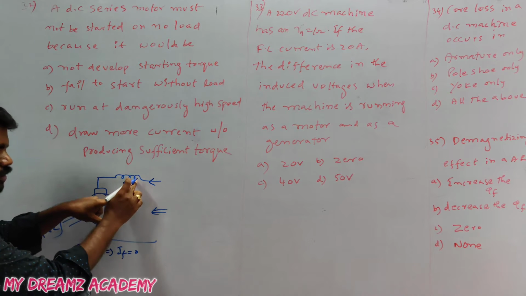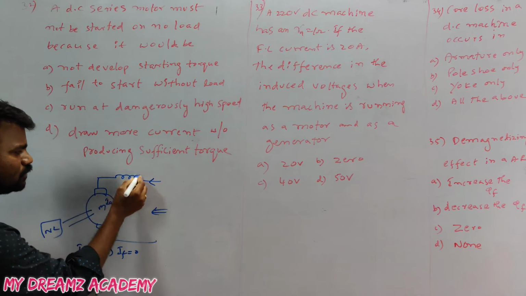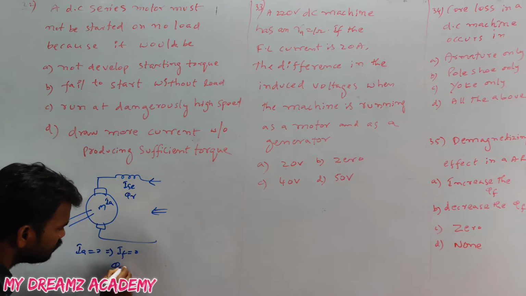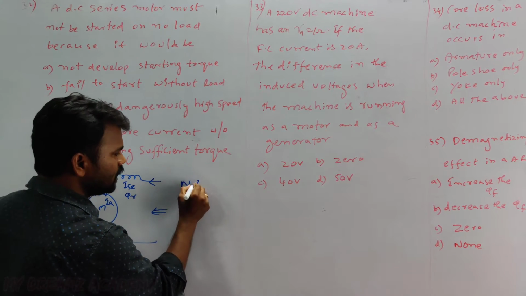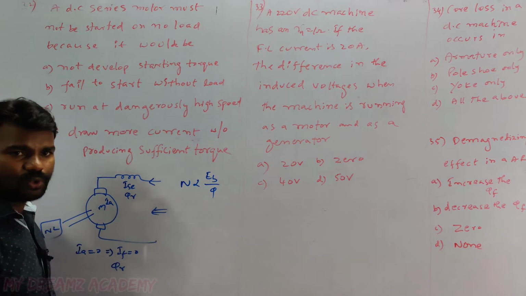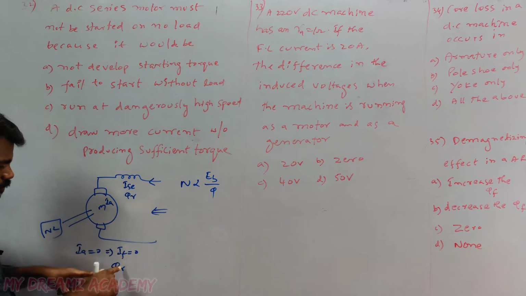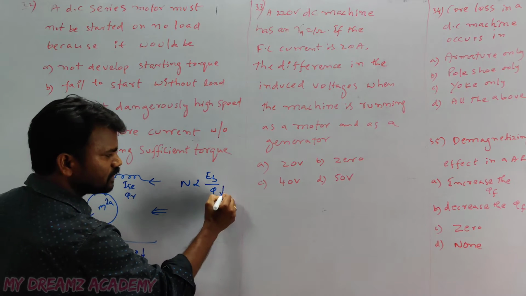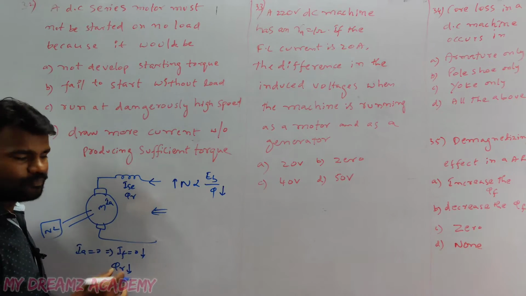If the field current is 0, the field winding can't produce flux, so only the residual flux is available. It means the flux decreases. We have the relation that the speed of a DC motor is directly proportional to Eb and inversely proportional to flux. At no load, the field current goes to zero, so the flux is reduced. Our DC series motor then runs at a dangerously high speed.